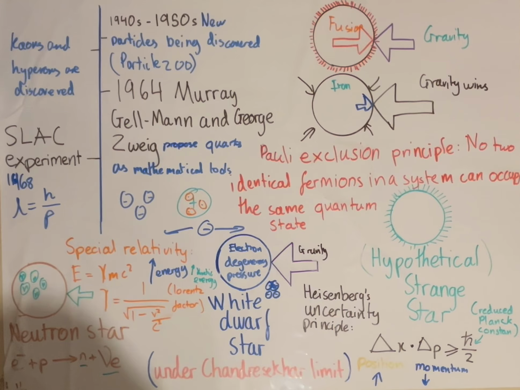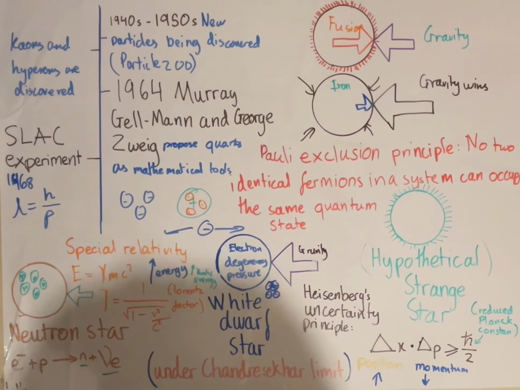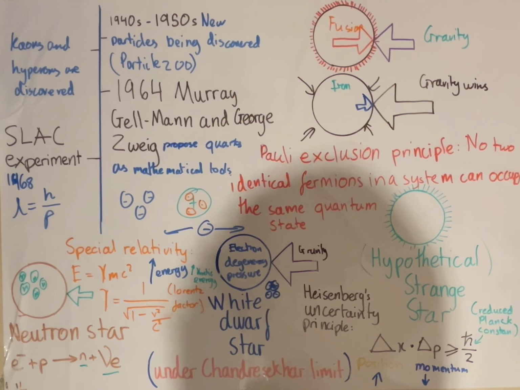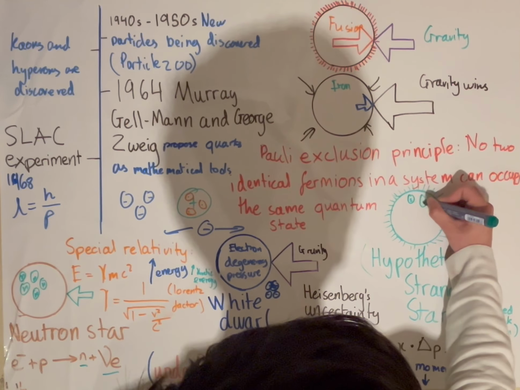However, if we were to go beyond this and force a star to have even higher mass, this is where we can get our hypothetical strange stars. It is theorized that in these quark stars, it may be more energetically favorable for some of these quarks to become strange quarks.